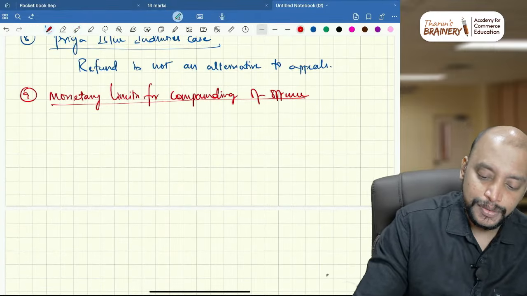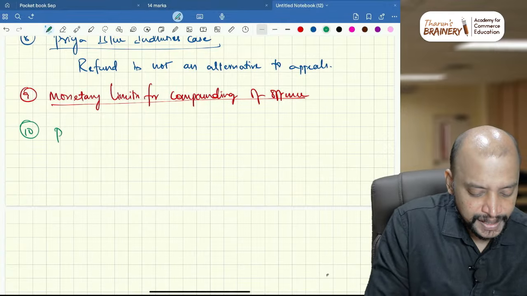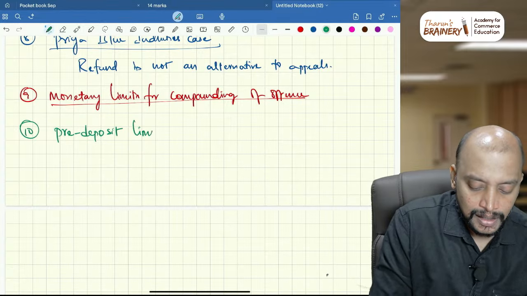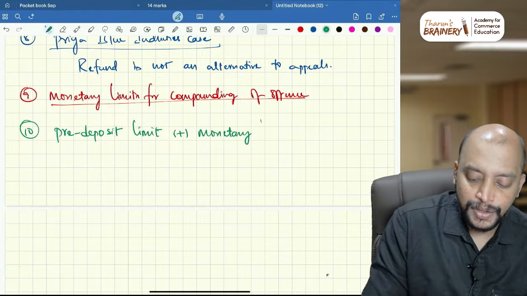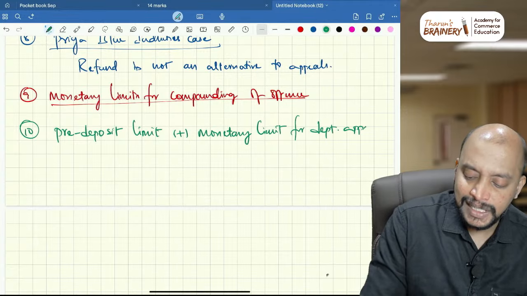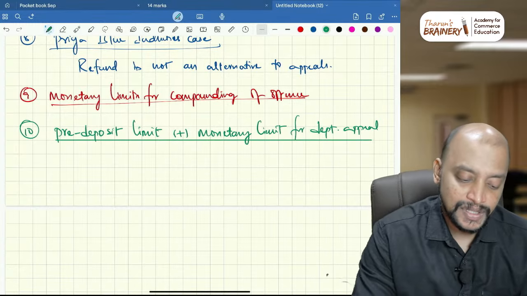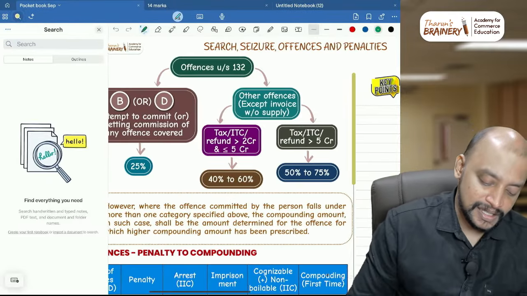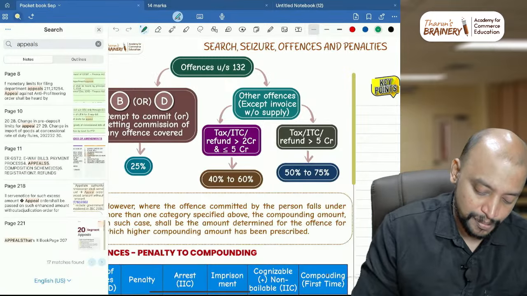Next one, 10, pre-deposit limit plus monetary limit for department appeal. So this also, there is a high chance that it can be tested, because it is the amendment. What do you need to remember when it comes to the monetary limit for appeals? So like department appeals, that point can be tested.